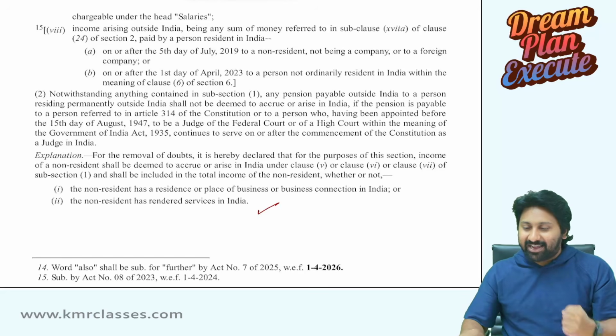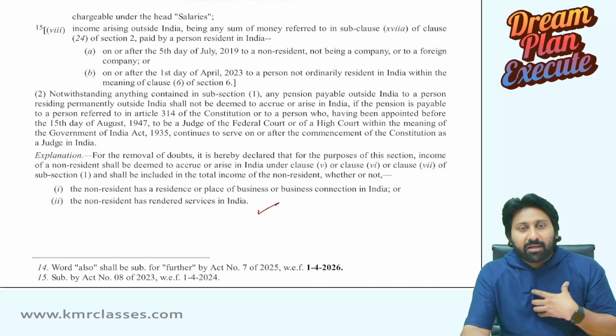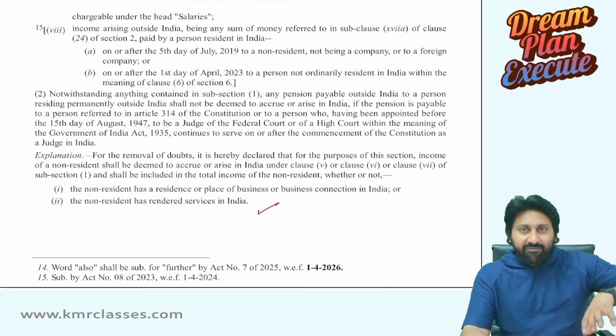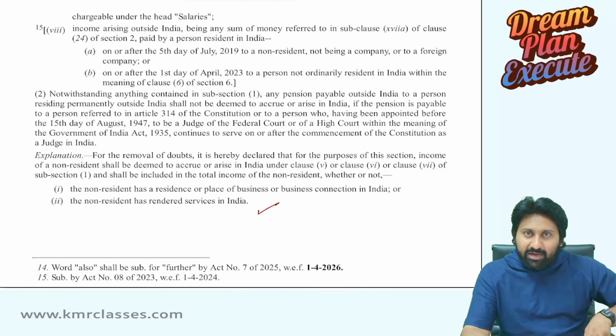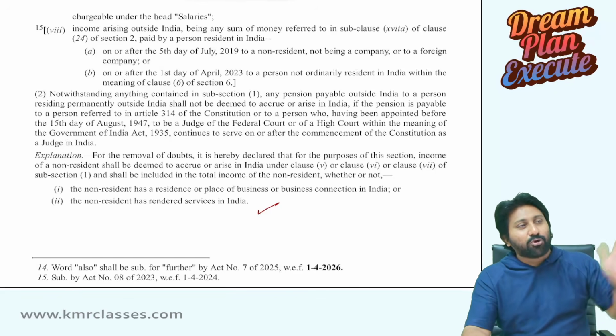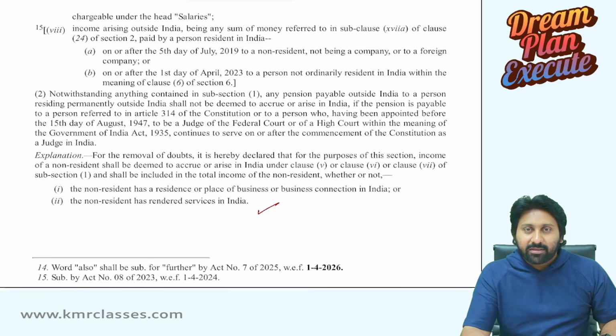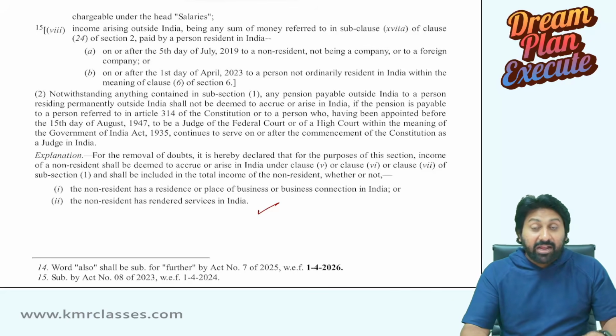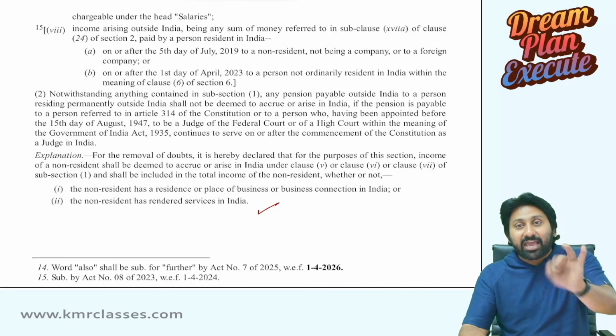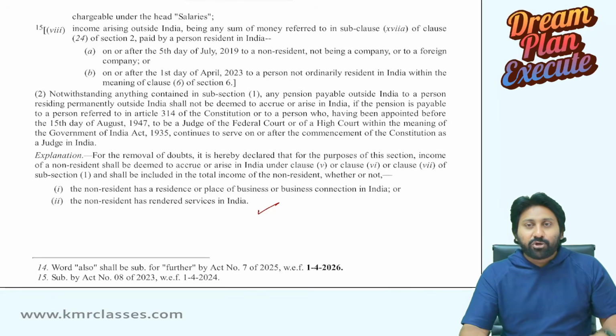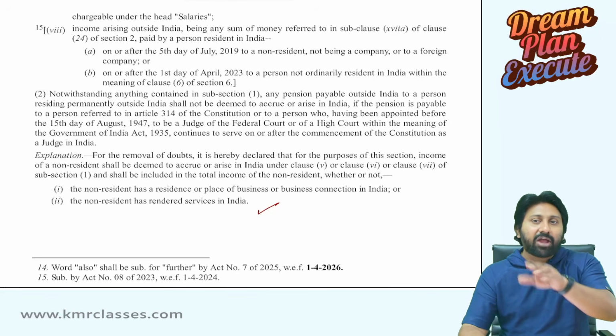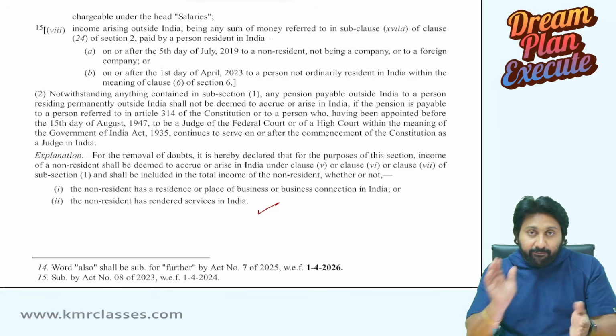Hey, listen, common sense, no? I am working in India. I am having an online market, I am having an offline market, I am having a practice. I do so many things in life, so from various sources I will get money. Everywhere it is coming from India. I need not deem it to accrue. It is actually accruing, arising and received also in India. So you need not deem that it is received, you need not deem that it is accruing. When do I have to deem?